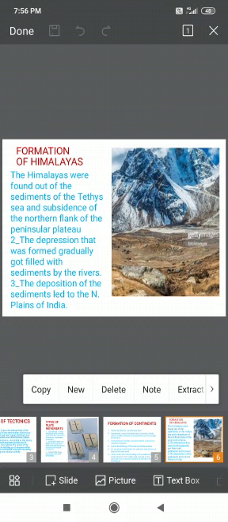In this way, the northern edge of the Indo-Australian plate was pushed under the Eurasian plate, and under this impact of collision, the sedimentary rocks of the enclosed ocean were folded and formed the Himalayas.